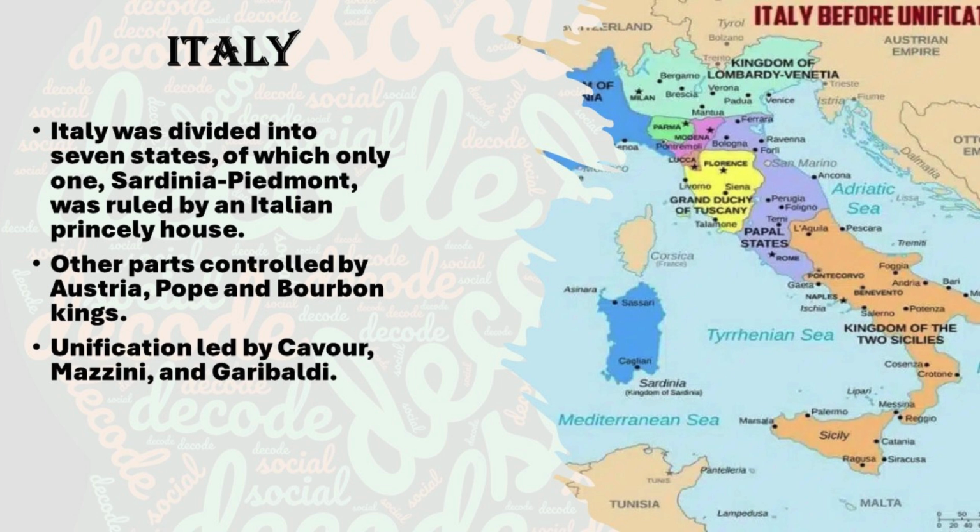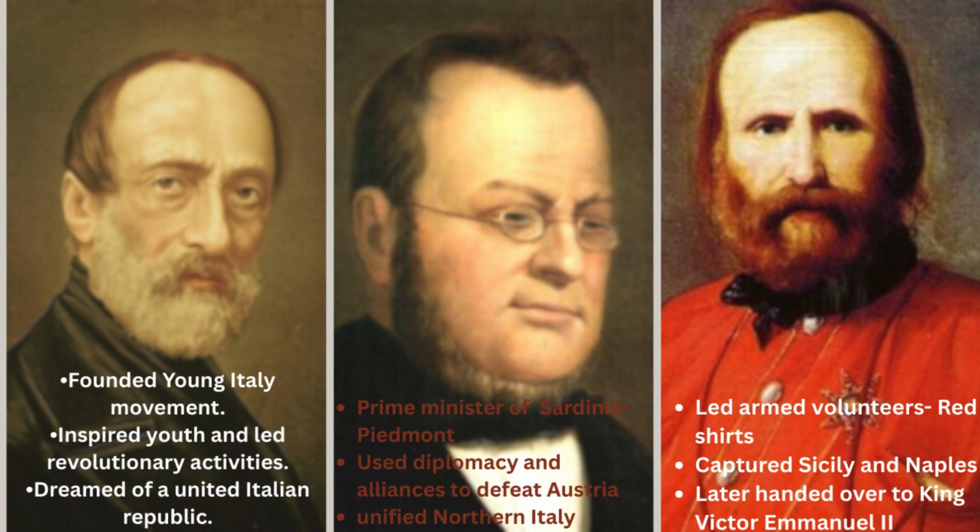The north was completely under the Austrian Habsburgs. The center was ruled by the Pope. The southern region was under the control of the Bourbon kings of Spain. Bismarck was the only person who joined the German parts with Germany. Here, there were 3 leaders who supported Italian unification. They are Giuseppe Mazzini, Count Cavour, and Giuseppe Garibaldi.